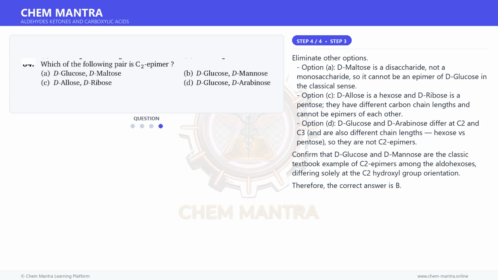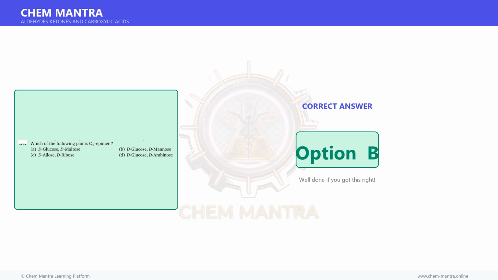Confirm that D-glucose and D-mannose are the classic textbook example of C2 epimers among the aldohexoses, differing solely at the C2 hydroxyl group orientation. Therefore, the correct answer is option B.